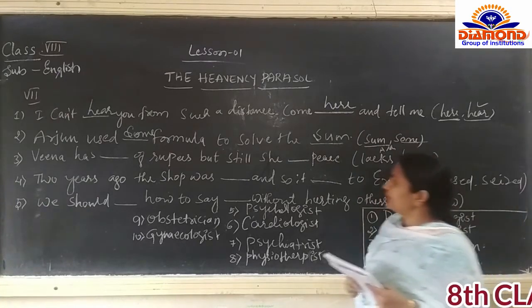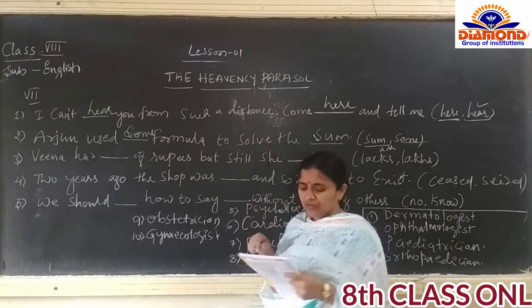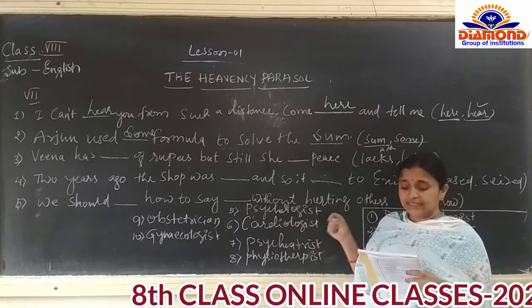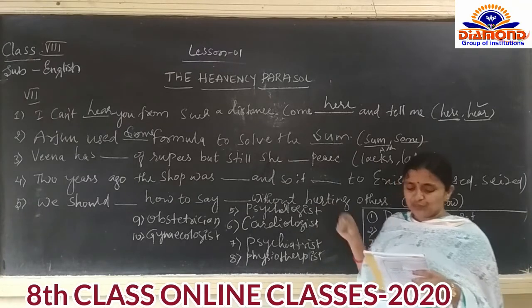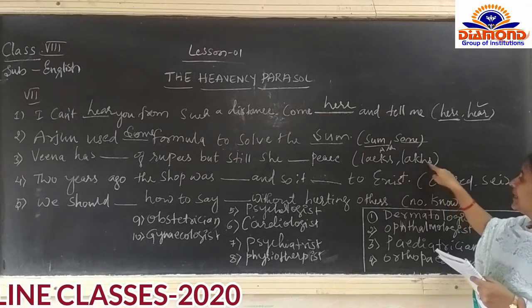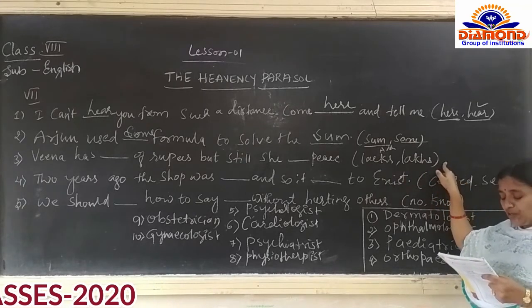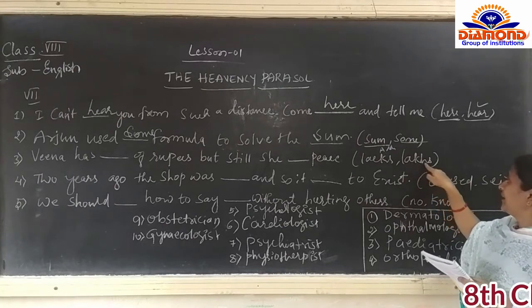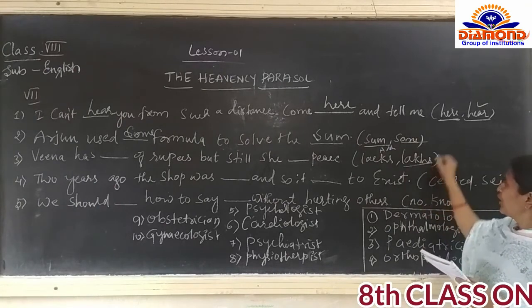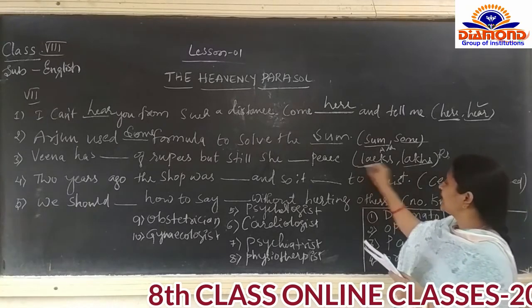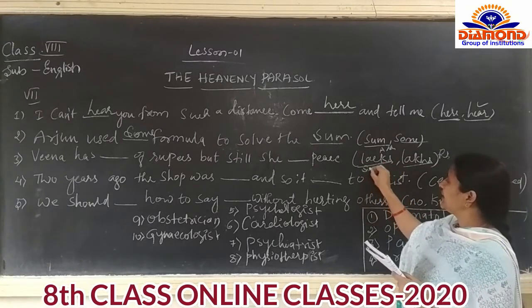Then the third one: Veena has dash of rupees, but still she dash peace. Lakhs and lakhs, what is the meaning of lakh? This L-A-K-H-S is nothing but rupees. And this lack is scarcity.